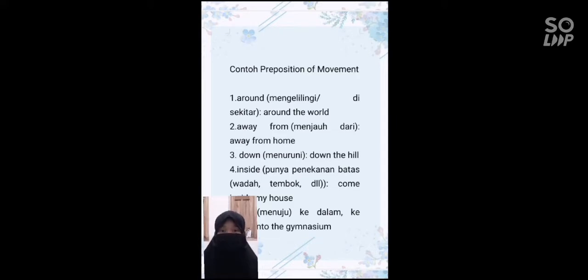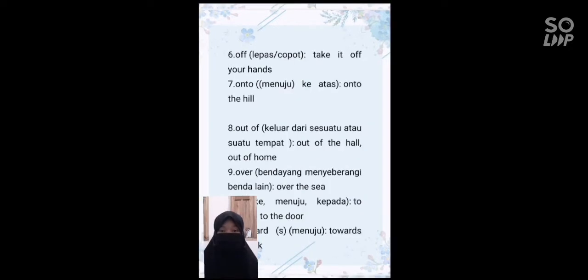Examples of preposition of movement: around, around the world. Away from, away from home. Next, down, down the hill. Inside, come inside my house. Into the gymnasium. Off, take it off your house.